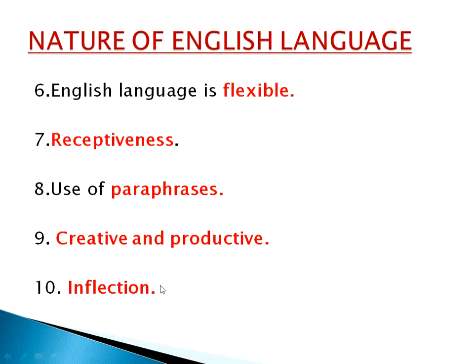Now what is the last one? The last nature of English language is its inflection. Inflection means we can use words in different manners, and with the meaning, the formation, the pronunciation of the word gets different. For example, go, went, gone. Go is the present form of the verb. Went is the past form of the verb. And what is the past participle? Gone. Getting the point?